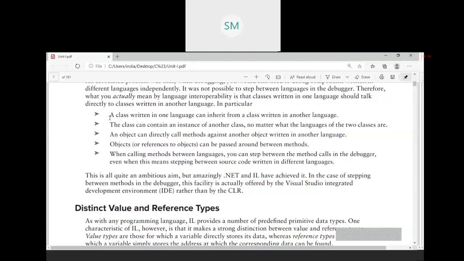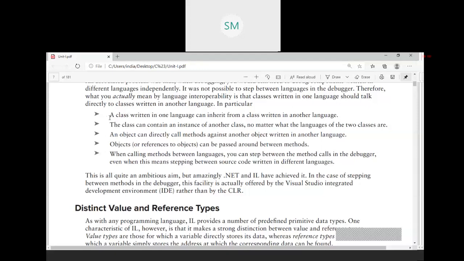This is another characteristic of language interoperability. Third, an object can directly call methods against another object written in another language.